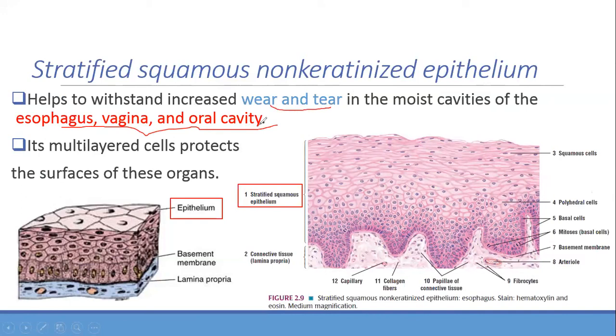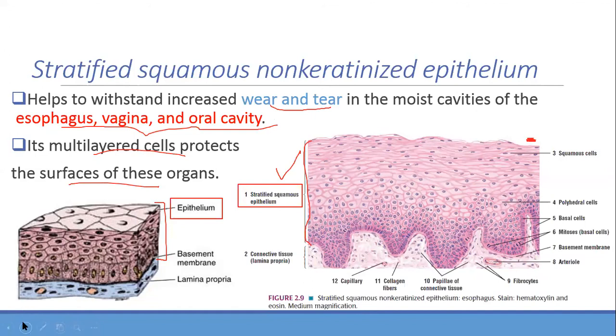For example, in the oral cavity, you take chips, you take biscuits, you take different kinds of foods, and it should not get torn. So it has to withstand all this, and that's why we have the stratified squamous epithelium. Look at the one which we drew before, the same stratified squamous, but it is non-keratinized. There is a layer which is missing, and that's why we say non-keratinized stratified squamous epithelium. So it's multi-layered and it helps to protect.